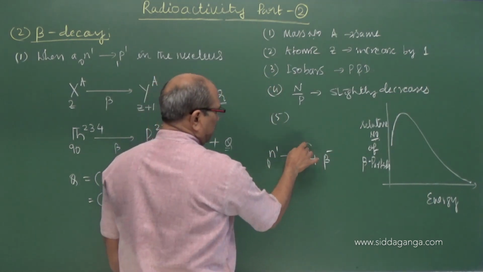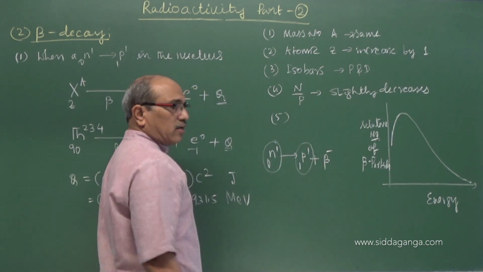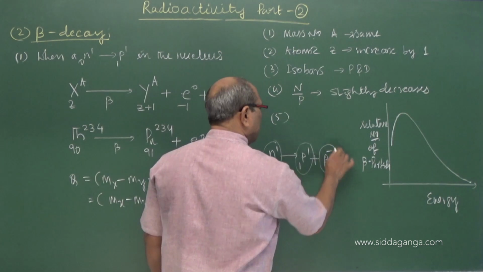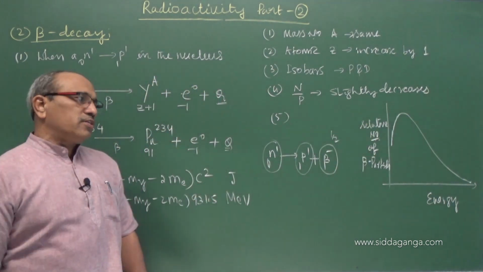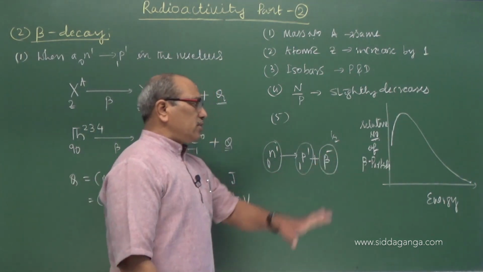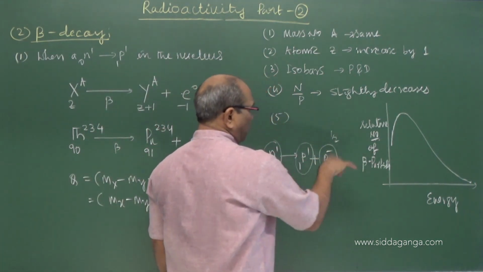the proton and neutron are half spin, but the beta particle is again a half spin particle, so angular momentum is not conserved, and energy is not conserved. So some other particle is emitted along with this.